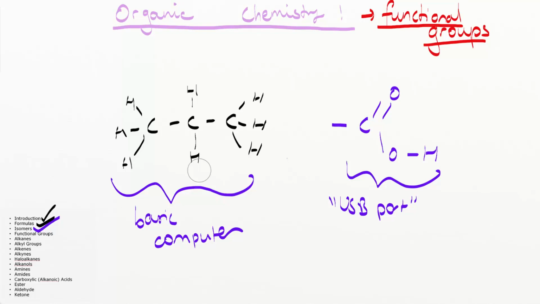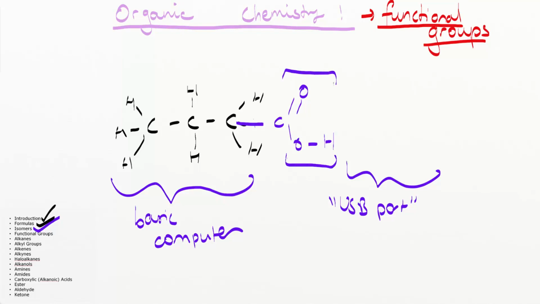Well, I'm just going to have to redraw it a little bit here. Let's take that over here. And then let's imagine that my carboxy group was connected to my computer like this, all right? So I'm just going to redraw it now. All right, and here we go. So now what's happened is that my organic chemical now has this functional group attached to it.